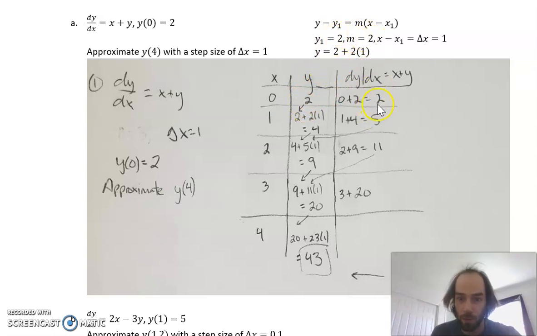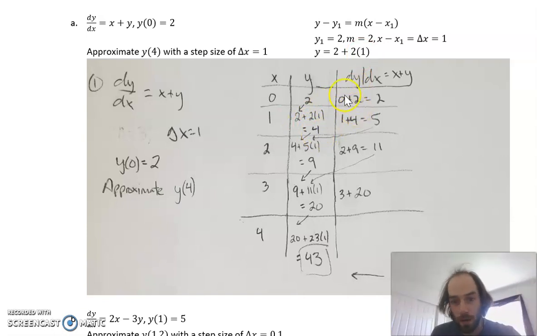That's this slope. And the x minus x1 is my delta x. And that is 1 in this case. So I get 2, that's the y value, plus 2, that's the m, the slope, times 1, the delta x, and that gives me 4.